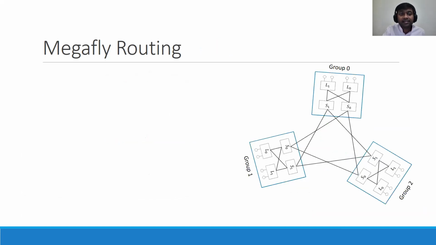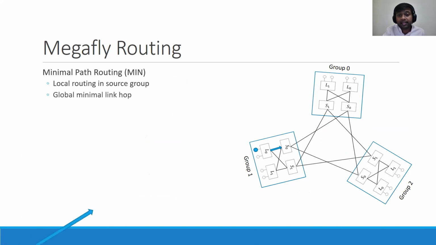Now I will discuss various routing approaches on the Megafly topology. First, I will discuss minimal path routing, or min routing. In min routing, first the packet is routed minimally within the source group. Then the packet takes the minimal global hop to reach the destination group.